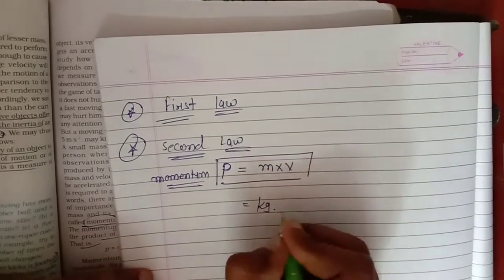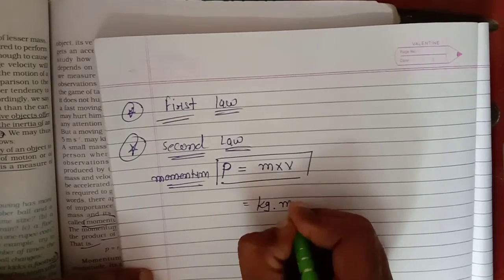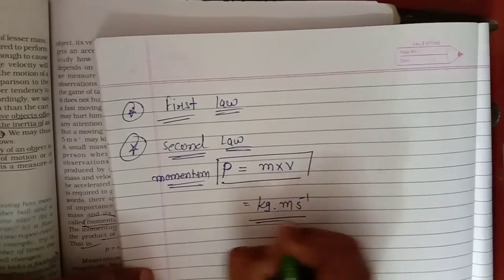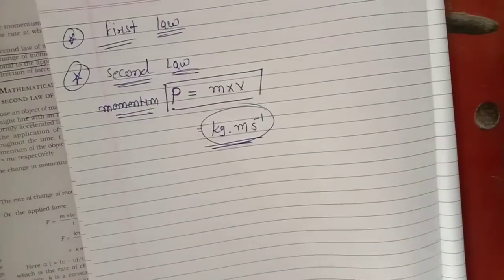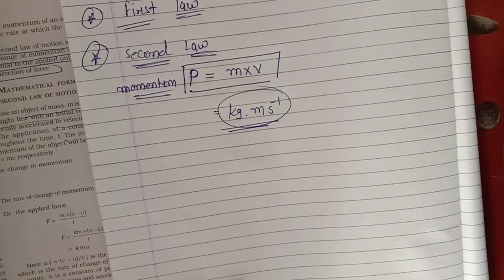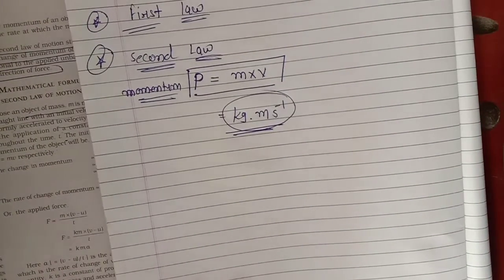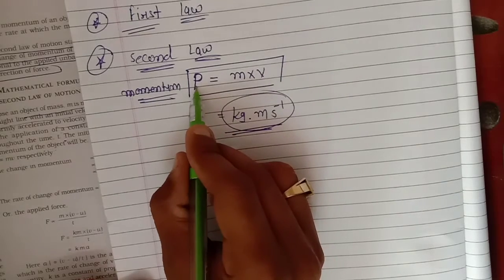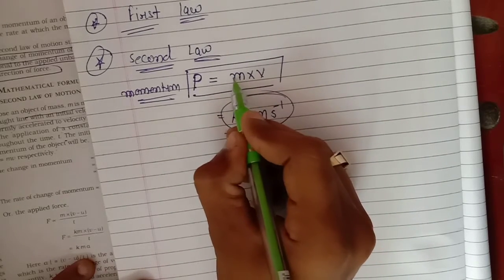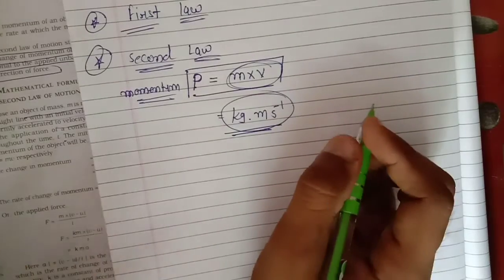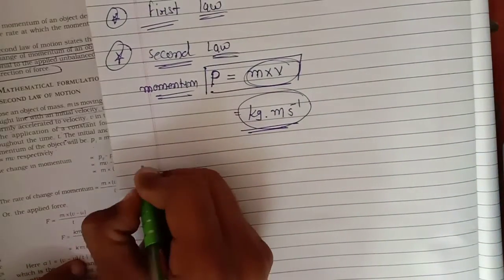Kg. Unit of velocity is what? Meter per second. So the unit of momentum is what? Kg meter per second. Clear? This is the SI unit of momentum. What is the definition of momentum? It is a product of mass and velocity. Clear?